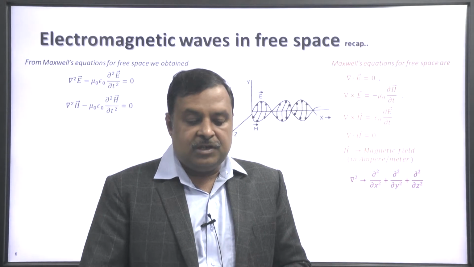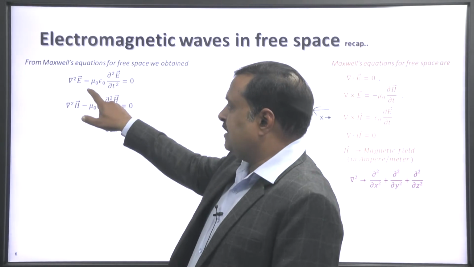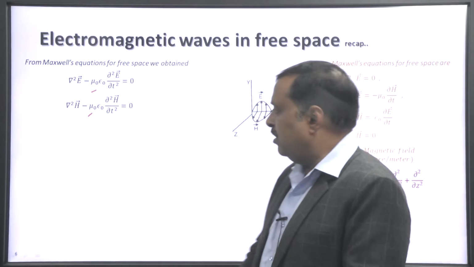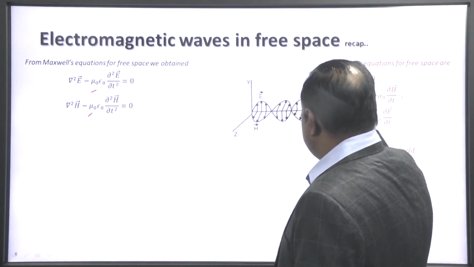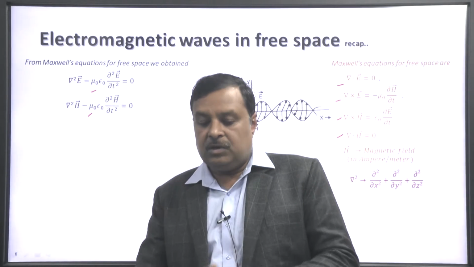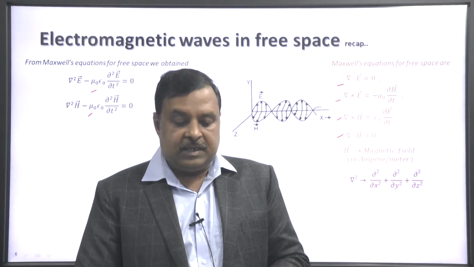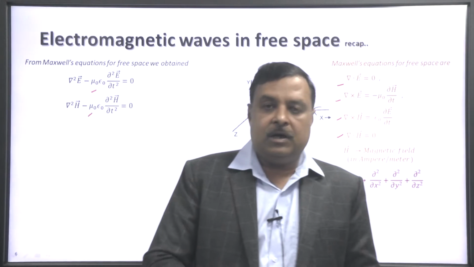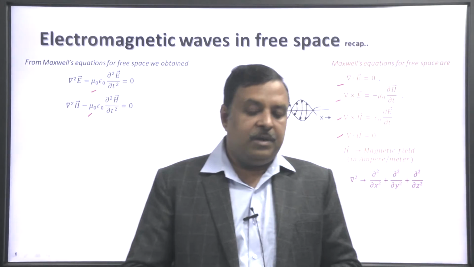From Maxwell's equations for free space, we obtained these equations. Maxwell's equations for free space are these 4 equations: del dot E equal to 0, del cross E equal to minus mu 0 delta H by delta t, del cross H equal to epsilon 0 delta E by delta t, and del dot H equal to 0. H is magnetic field in ampere per meter.